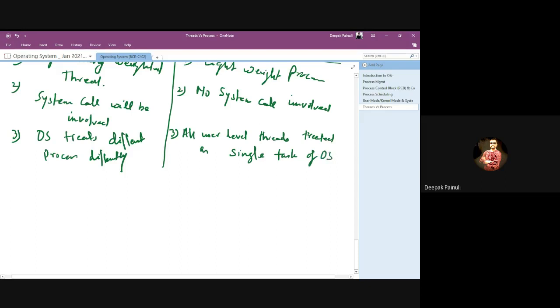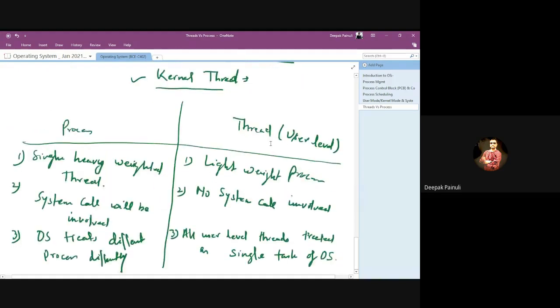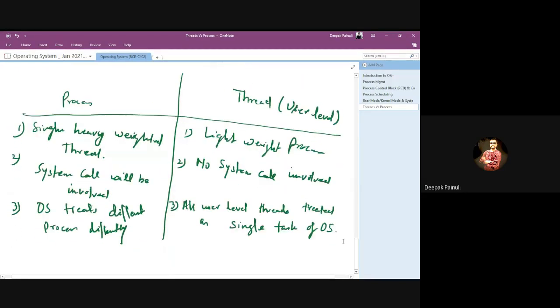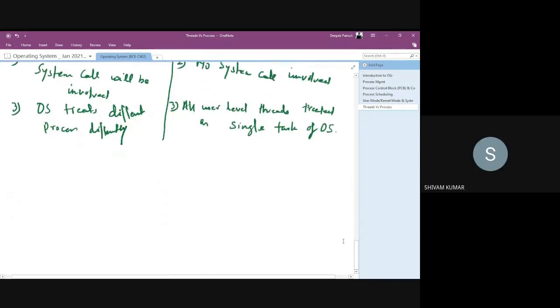But this is what we already discussed, that for user level threads, OS won't consider them as separate processes, but it will consider every thread of a particular process by that process only, right?